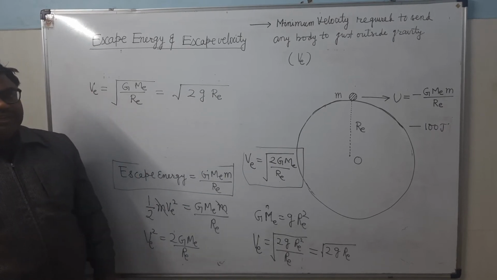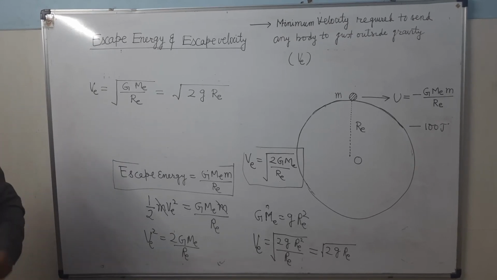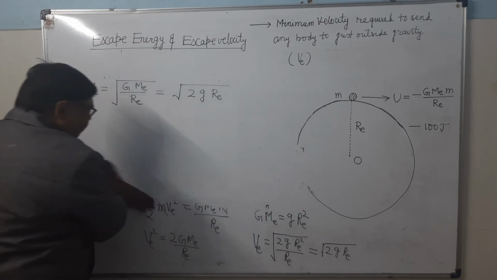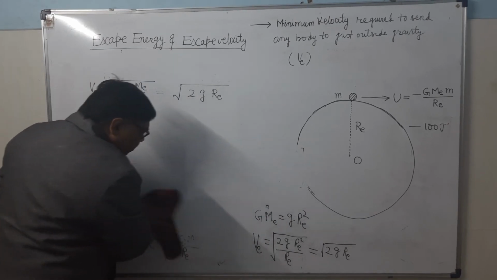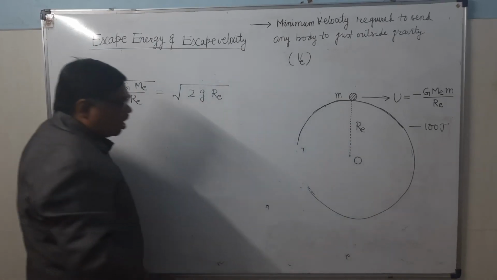It will remain the same. Now what will be the escape velocity for the Earth's surface? On the Earth, what will be the escape velocity? You can find it from here by substituting the known values of g and RE.